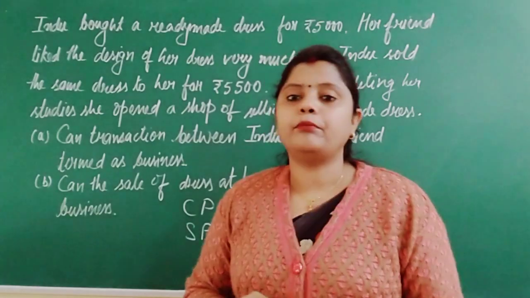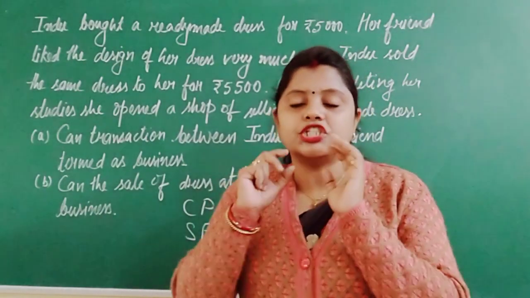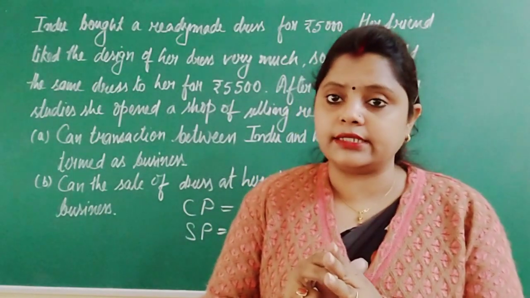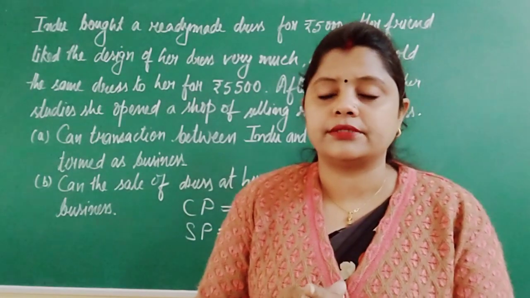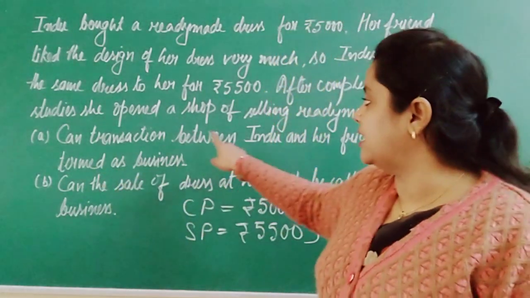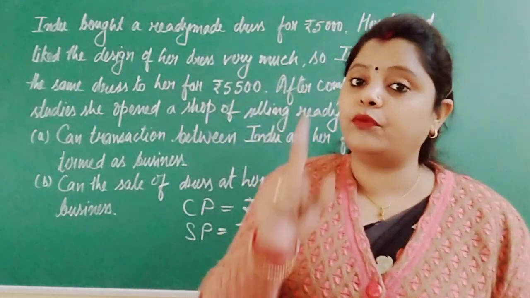Now one very important element which is missing here, if you see here, when she has purchased the dress, that time she was continuing her studies. That means she was not doing business. If she has done the same work when she has completed the studies and opened the shop, that time it will be a business.